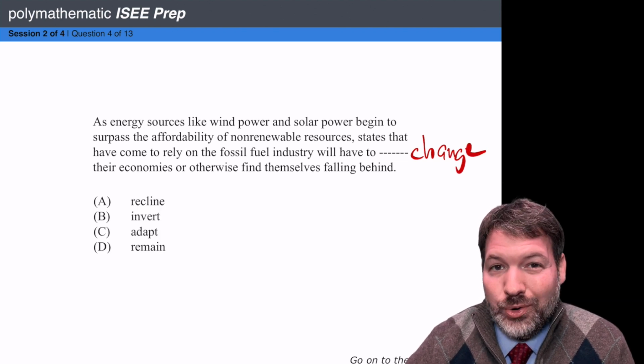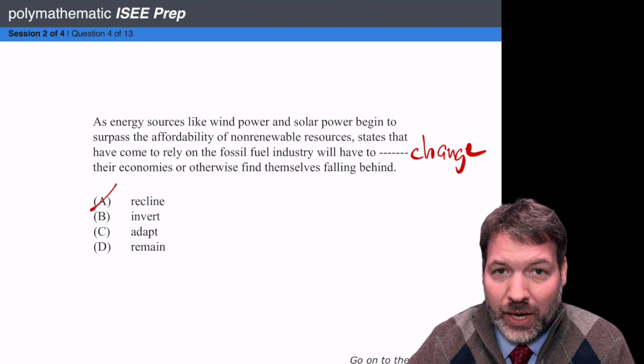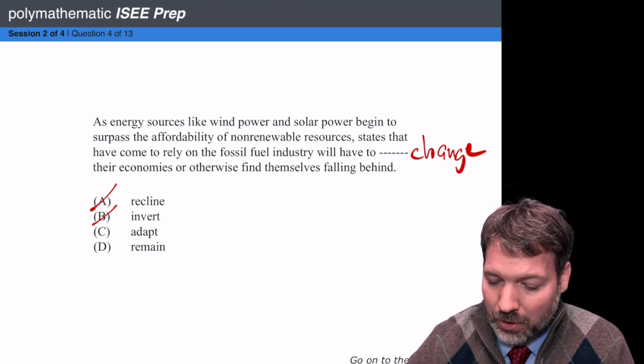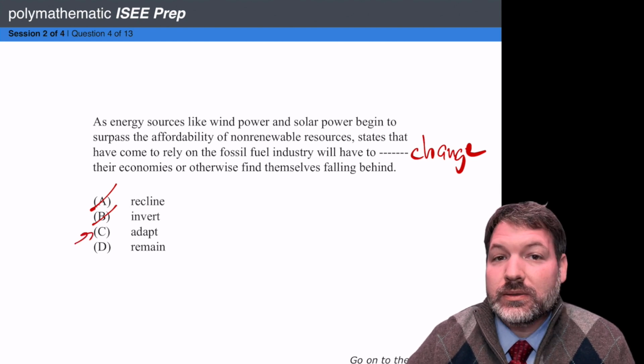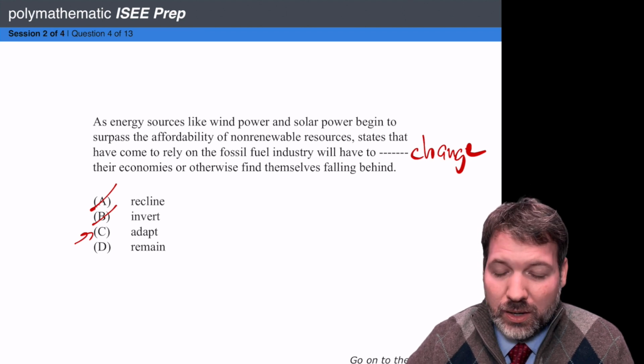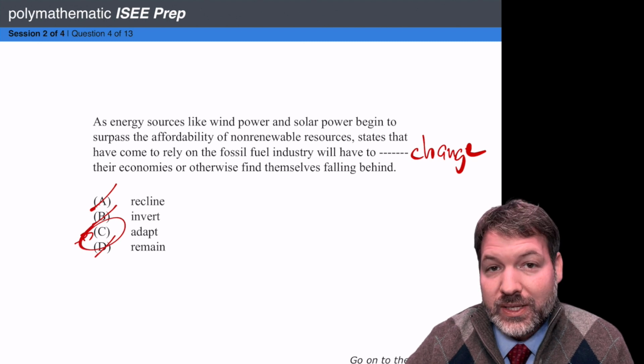So would that be A, recline their economies? No, recline doesn't mean anything like change. Invert their economies? No, we're not flipping anything upside down. Adapt their economies? Yes, adapt means something like change. Remain their economies? No, again, we wanted change, and so C is going to be the best answer choice here.